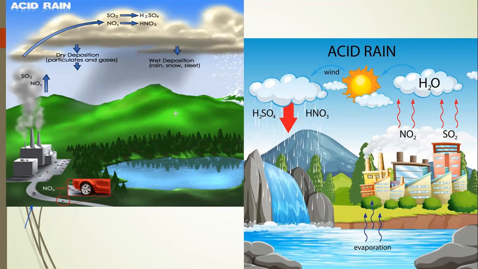When we burn any fossil fuel, it produces gas in the atmosphere, created by any vehicle or industrial area. Many industries use coal for their processes, creating heat and smoke from the burning.